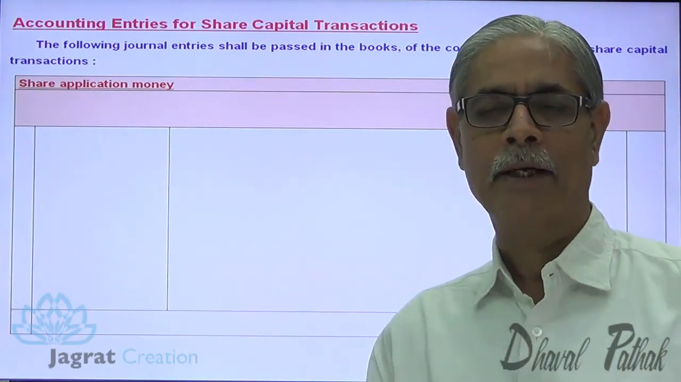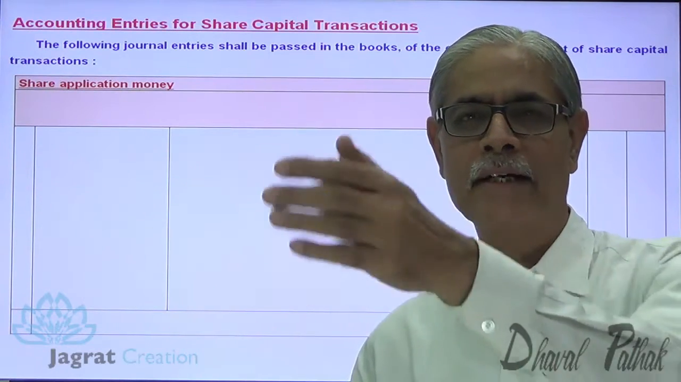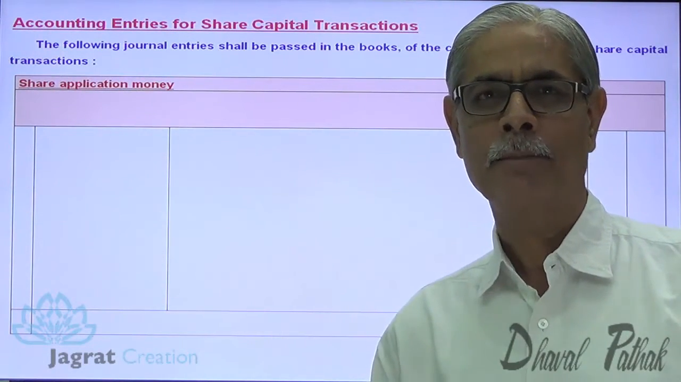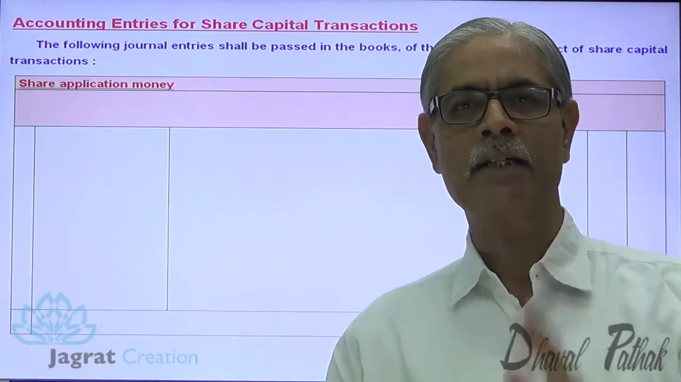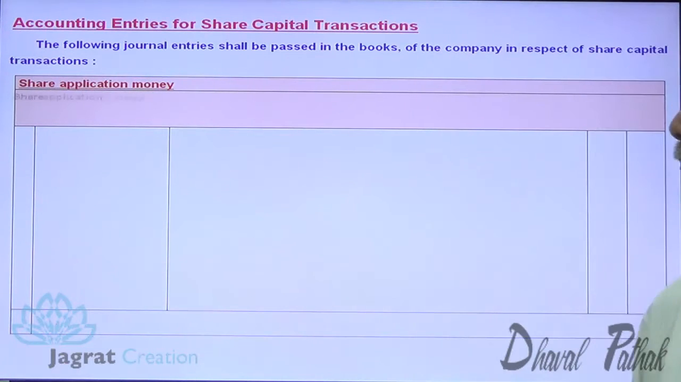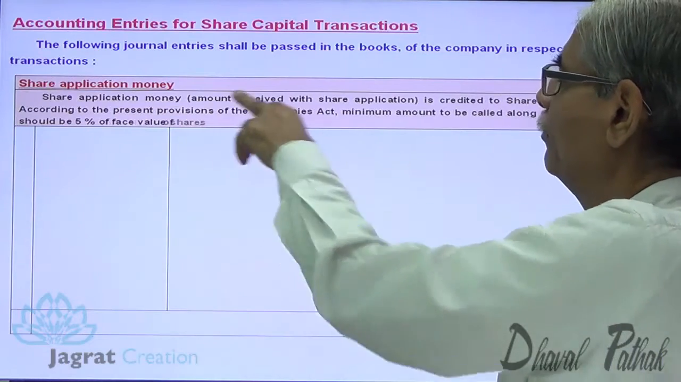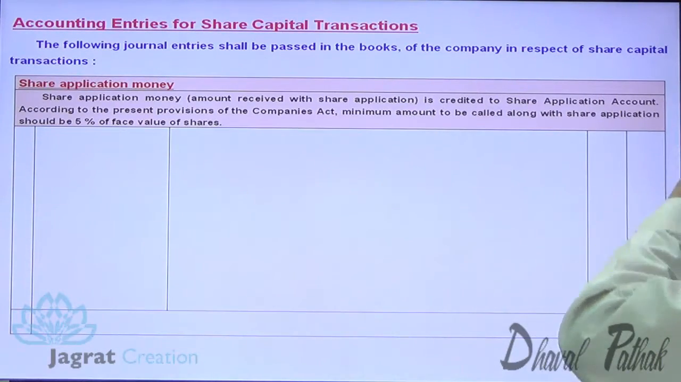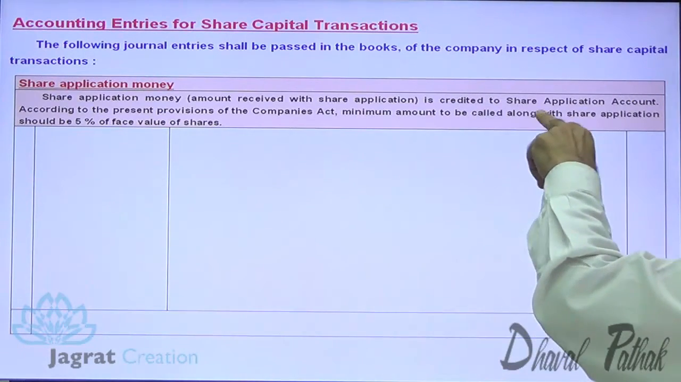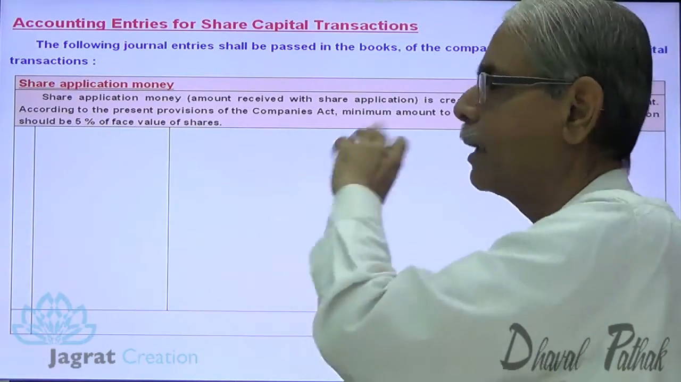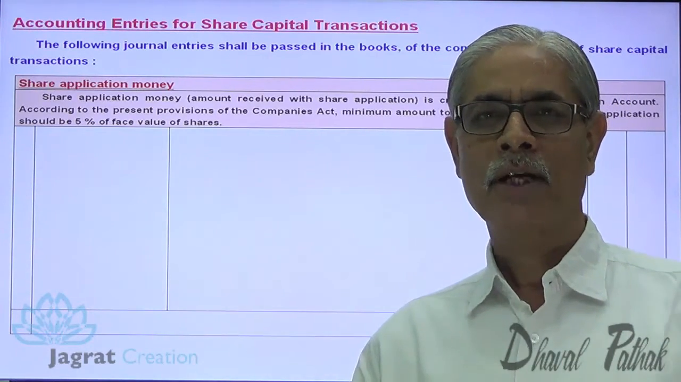First I start with share application money. The prospectus is issued. Those who are interested in purchasing shares apply to the company. They have to give the application with application money. So application money received is the first transaction. Share application money received with application is credited to share application account. According to the present provisions of the Companies Act, the minimum amount to be called along with share application should be 5% of the face value. So the amount received is to be initially credited to share application account.